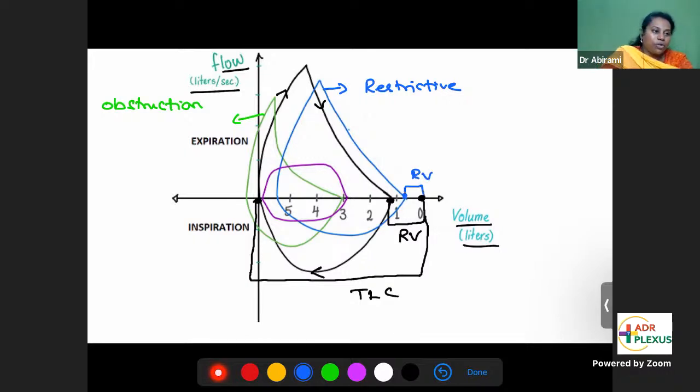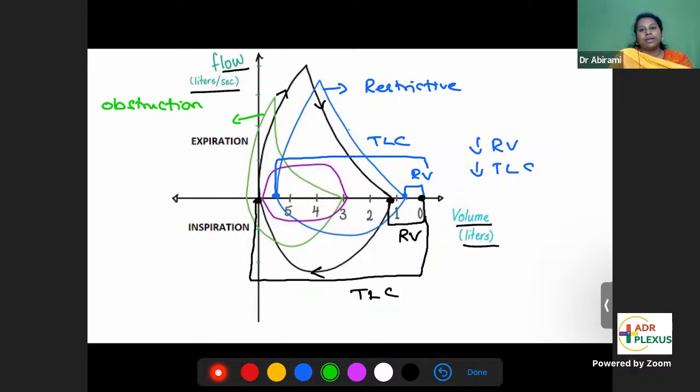See, this is residual volume. In the blue curve, that part which is not coming into the loop is the residual volume. Look at the residual volume, it's less. So what happens to the total lung capacity? This is total lung capacity. Residual volume is a part of total lung capacity. So if residual volume is decreasing, total lung capacity also will decrease. So decreased residual volume, decreased total lung capacity in restrictive disease. In obstructive disease, there is more difficulty with sending out the air.